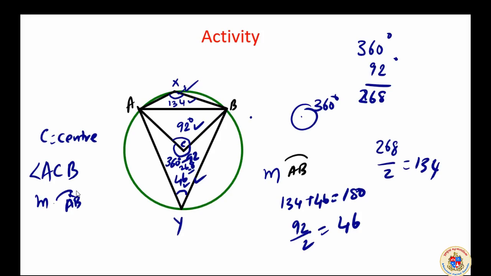Here in this case ACB is equal to 92 degree. The remaining angle is 360 degrees, which is its reflex angle. That becomes the angle for the other arc AYB. That arc's central measure, we will write it as 268.